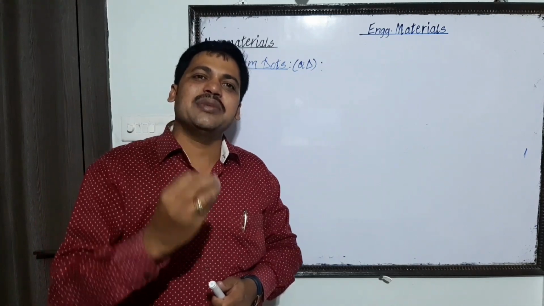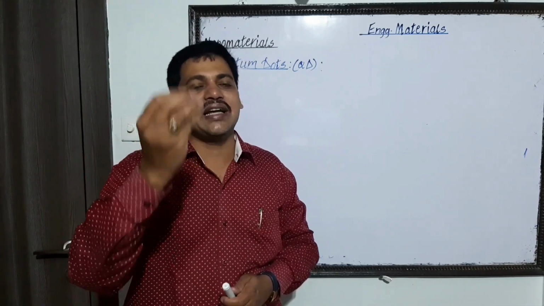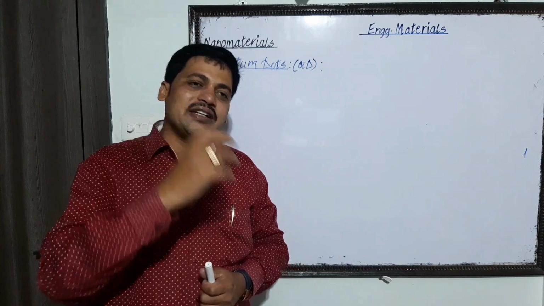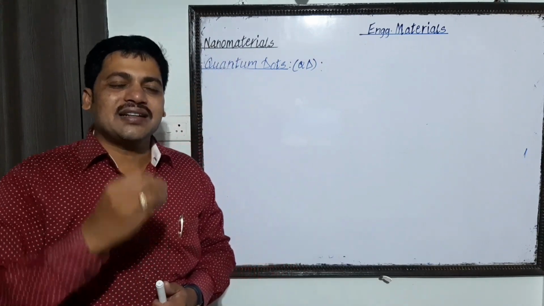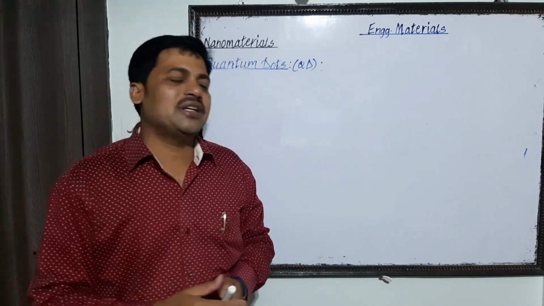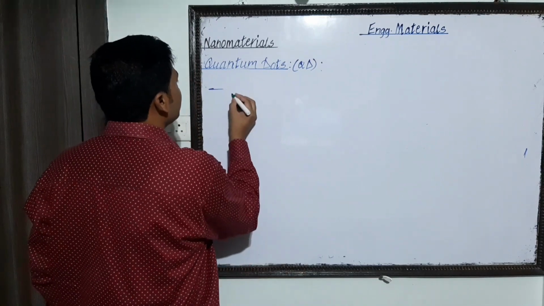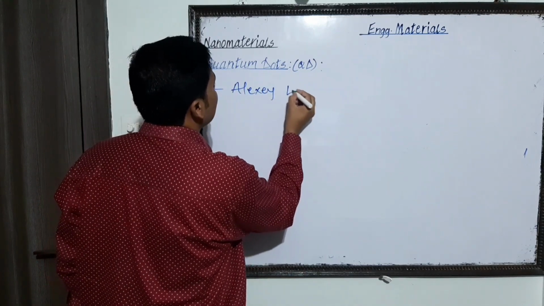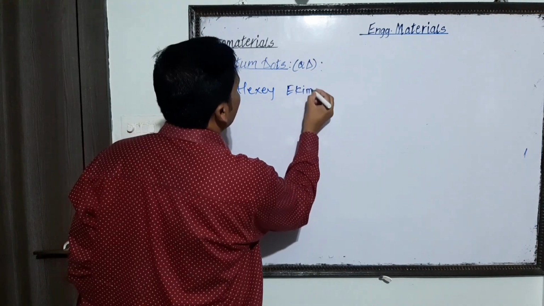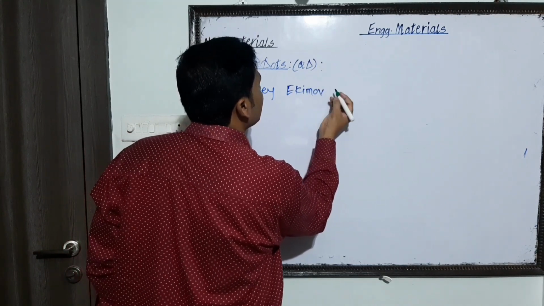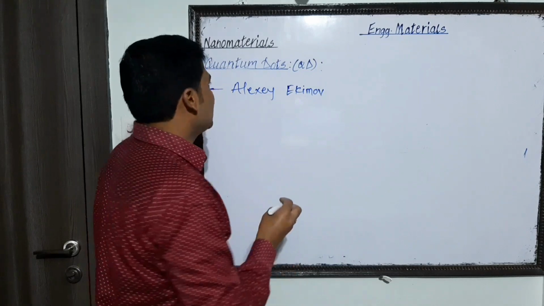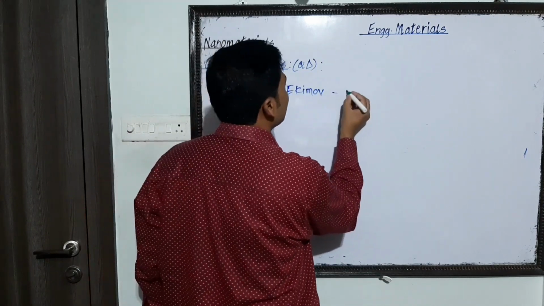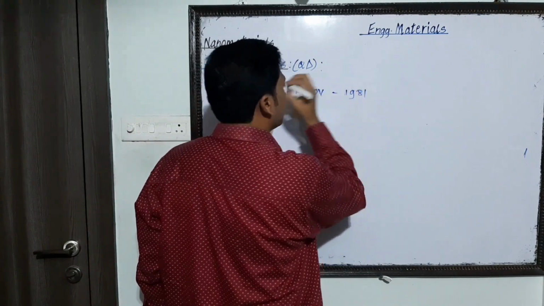Quantum dot is nothing but an artificial semiconducting nanocrystalline material, and this material was discovered by the Russian physicist Alexei Ekimov. He introduced this quantum dot in the year 1981.